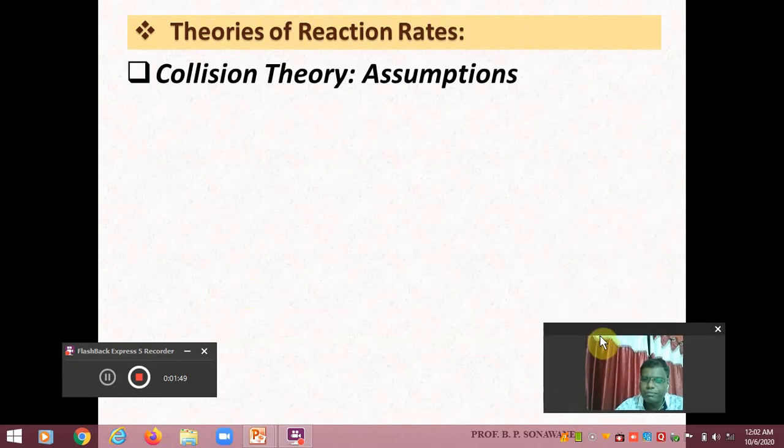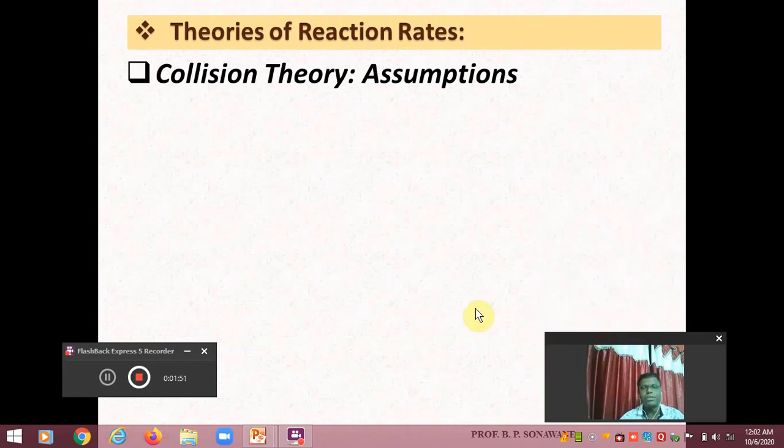Just like the Arrhenius theory, because the Arrhenius theory was useful to explain the rate of reaction, particularly the temperature dependent rate of reaction, how the rate of reaction depends upon the temperature, or what is the relationship between temperature and the rate of reaction, that was explained by means of the Arrhenius theory.